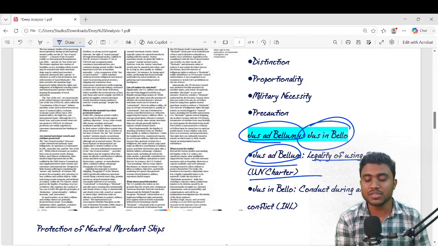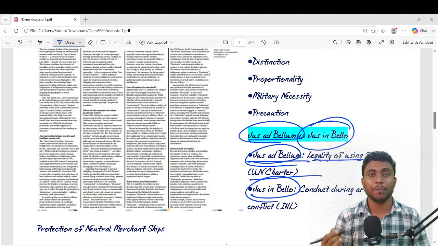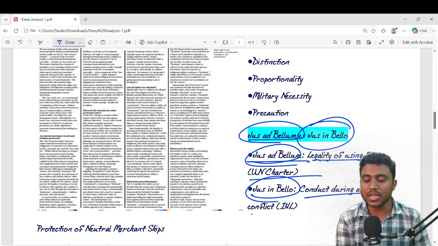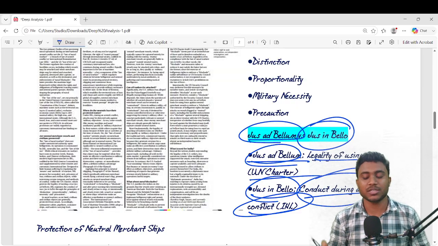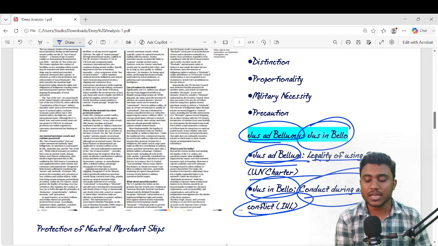We can take reference from jus ad bellum. And next, jus in bello means conduct during armed conflict. So during armed conflict, when war happens, what should our conduct be? What are those conducts? These are written in jus in bello, that is international.